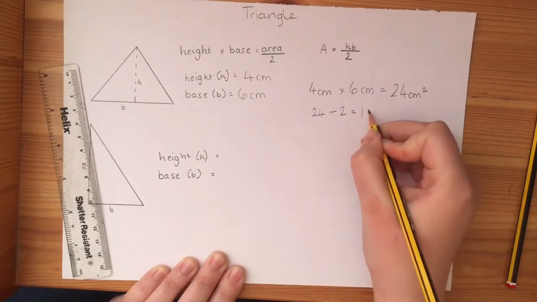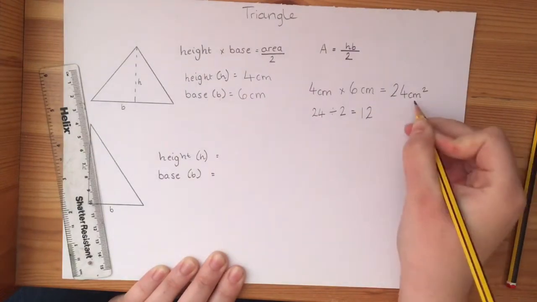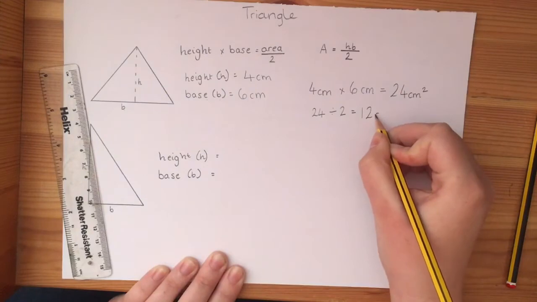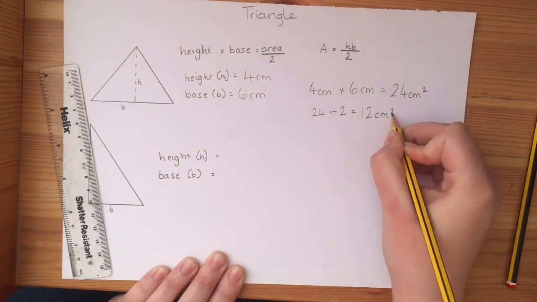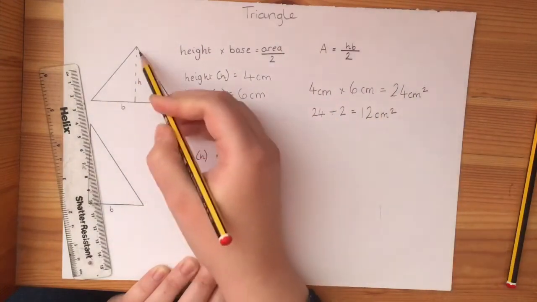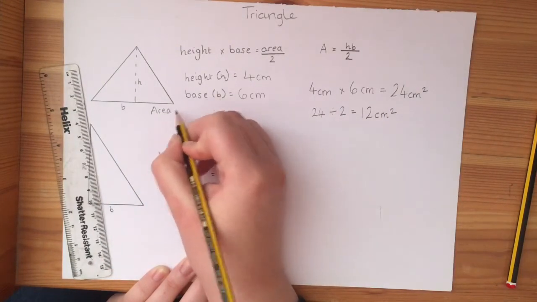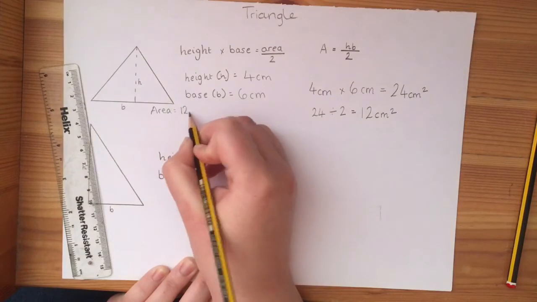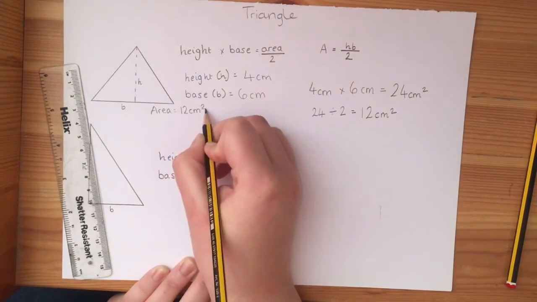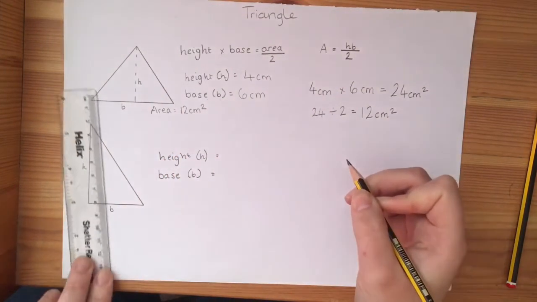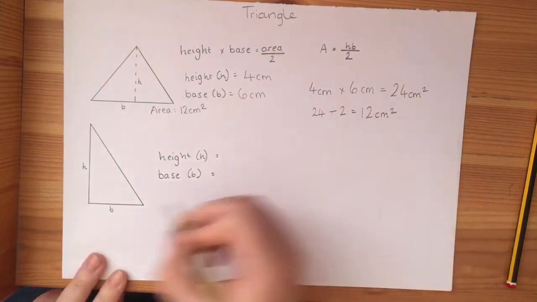I know that it's going to be 12, and then it's still centimetres squared because it's still an area. So it's 12 centimetres squared. So I know that this triangle has an area of 12 centimetres squared.